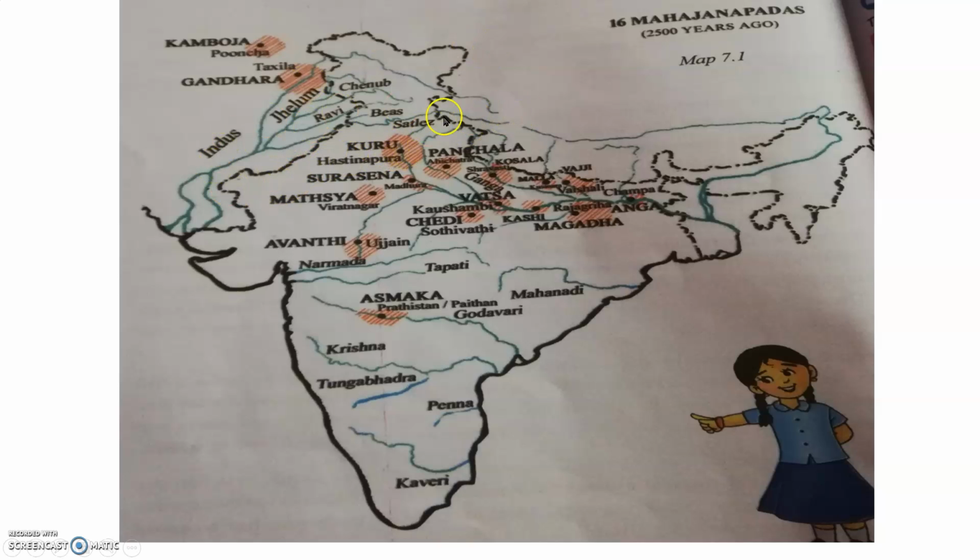See here, that Kuru. In the Mahabharata, Kurukshetra, the big war is there, no? The area where they fought that war is also there now. We can go and visit the place where that big battle occurred in our country. It is in North India, near Hastinapur, near Delhi, in Punjab. We can go and see that place.